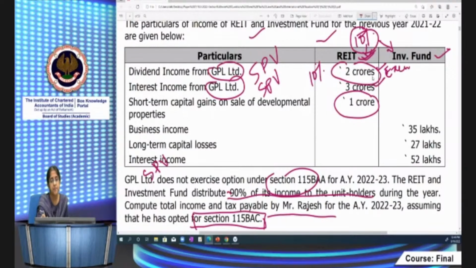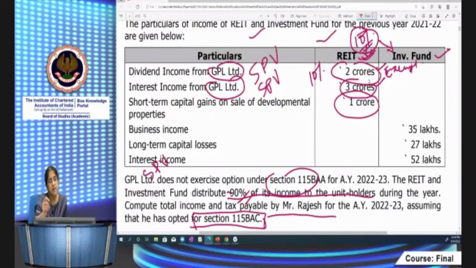It is exempt. Now, interest income from SPV, will it be taxable? Yes, because REIT enjoys pass-through status in respect of that investment income. So it will definitely be included in the taxable income of Rajesh. And since he's a resident, REIT will be deducting tax at source at 10%. Now, what is Rajesh's share? 10%. How much has REIT distributed? 90%. Okay.